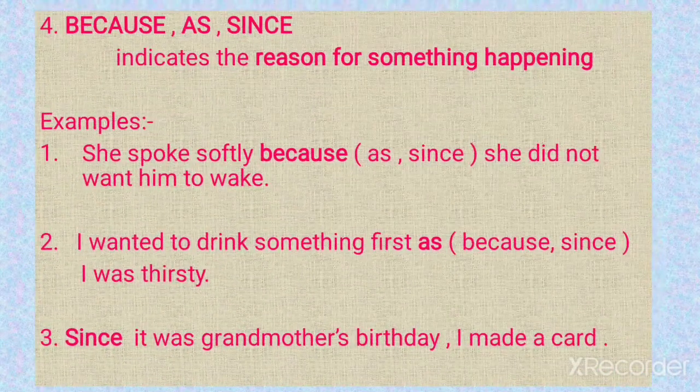Now beta, next, fourth, is because, as, since. Beta, these three conjunctions indicate the reason for something happening. When something is happening, it is because of some reason. Like, she spoke softly because she did not want him to wake. As she did not want him to wake. Since she did not want him to wake. I wanted to drink something first as I was thirsty, because I was thirsty, since I was thirsty. Since it was grandmother's birthday, I made a card. So beta, there is some reason for something to happen.